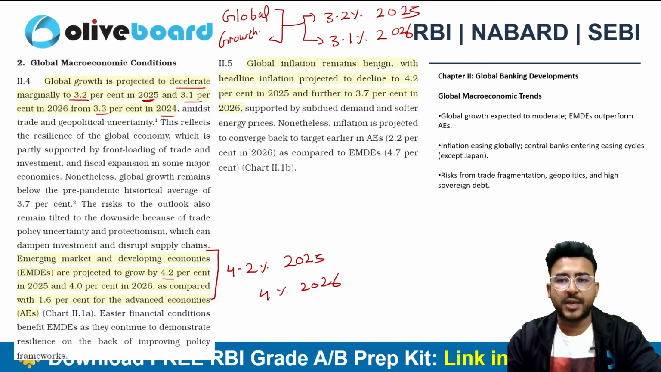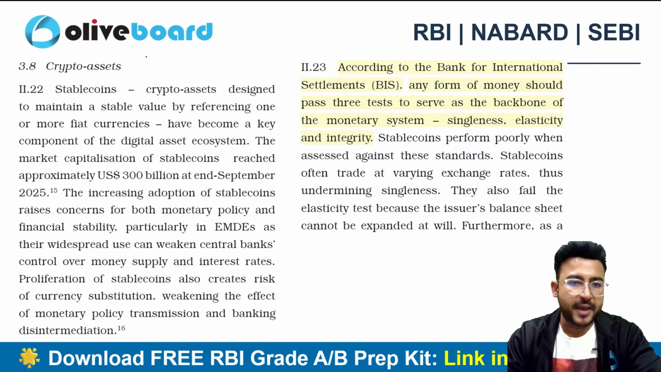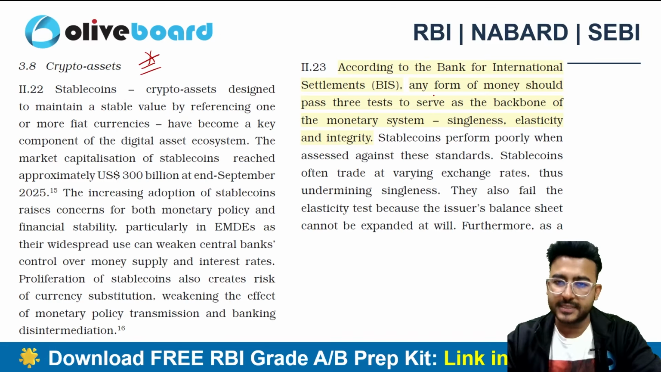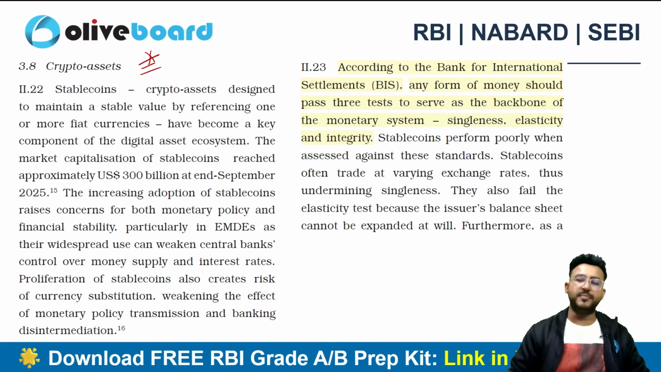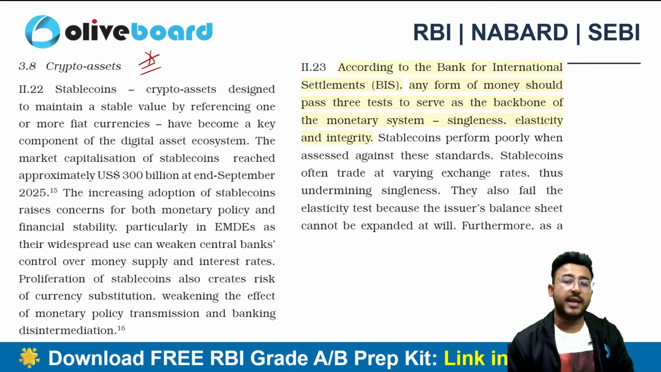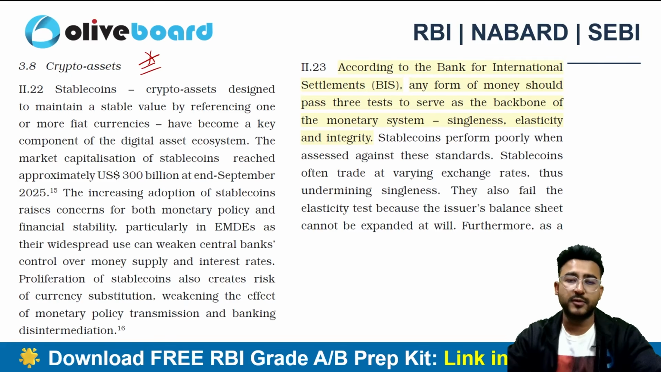Then global inflation remains light, with the headline inflation projected to decline to 4.2% in 2025, and further to 3.7% in 2026. So that's the global inflation projection. Now this para from the report can be super important for your examination, both for your objective as well as your descriptive part of the examination, right? It is related to crypto assets, particularly stable coins.